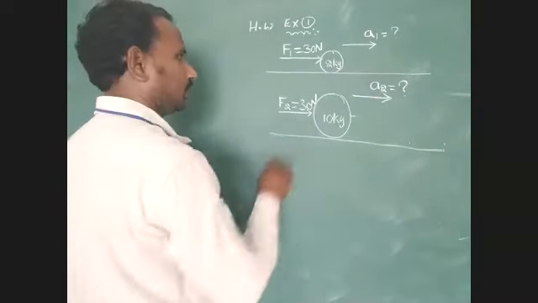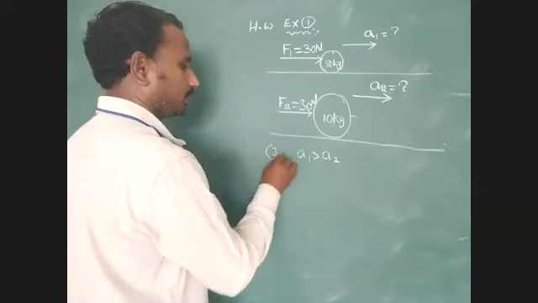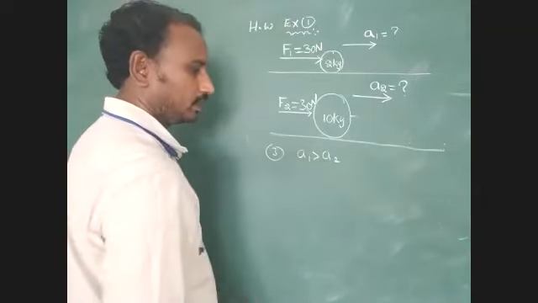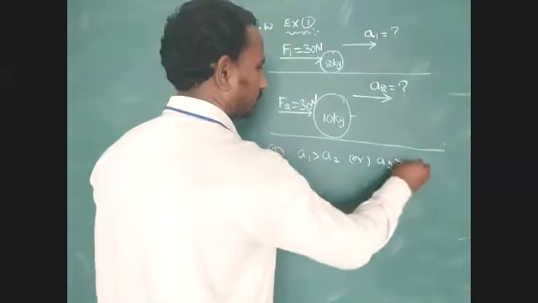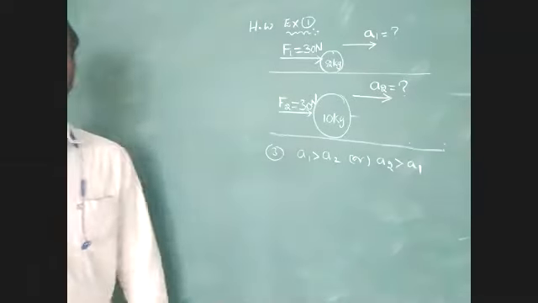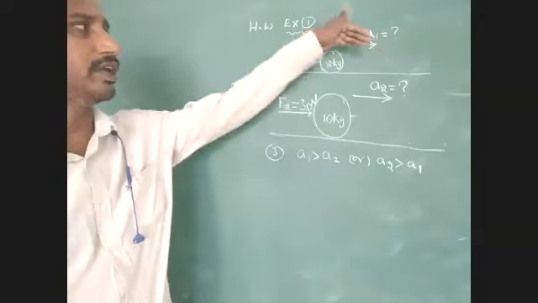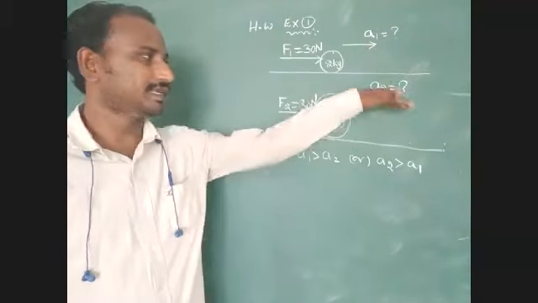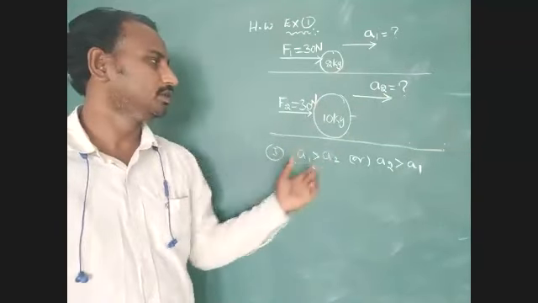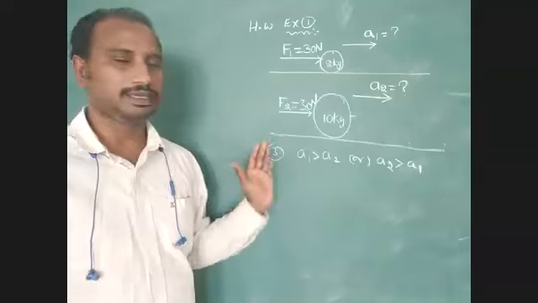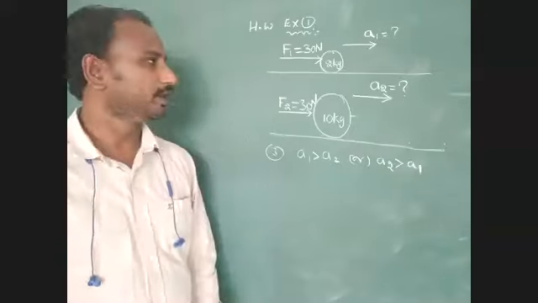Find the relation of acceleration for the third point: A1 greater than A2, or A2 greater than A1. So we have to find three things. First, calculate acceleration A1. In the second condition, calculate acceleration A2. In the third condition, say which one is larger: A1 greater than A2 or A2 greater than A1. We have to find out.